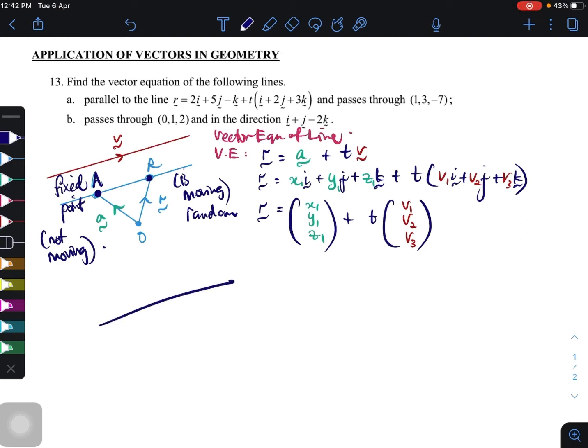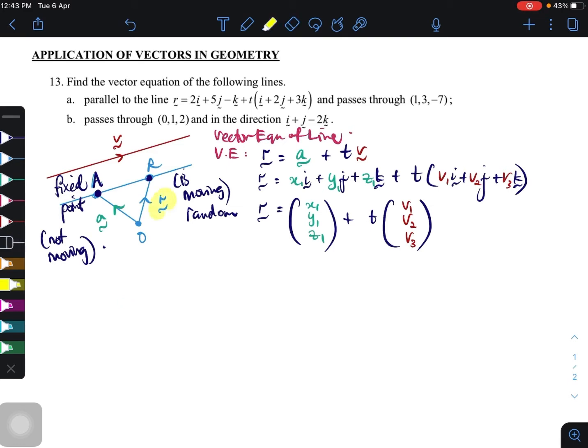For example, this is A. Your R can be here, can be here, can be here. So R is random. It can be anywhere that they want. Bayangkan huruf R tu random. So R is the one who is moving.